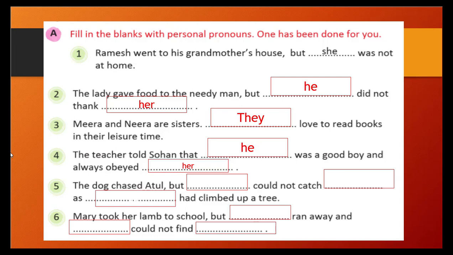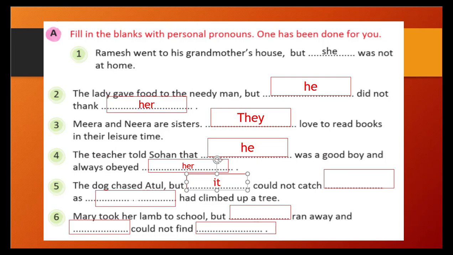The dog chased Atul. Who chased Atul? Dog. Whom did the dog chase? First you understand the question. But blank space could not catch. Who could not catch? Dog could not catch. Whom could the dog not catch? Atul, right? So first blank will come in the place of dog. What can we write? It. It is a neuter gender, so we will write it.